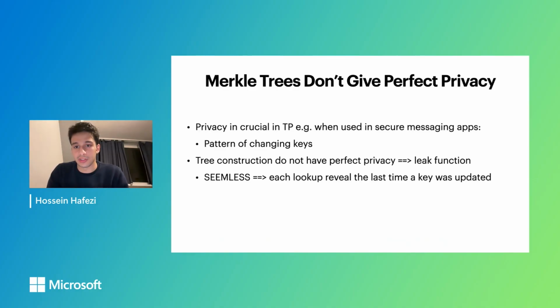This leak function is not a standard function; it's inherent to the construction. They define the leak function formally, and they say, we only leak this amount of information. Concretely, in SEEMless, which is the backbone of WhatsApp key transparency, each lookup reveals the last time that a key was updated. So the other question is, can we have perfect privacy?